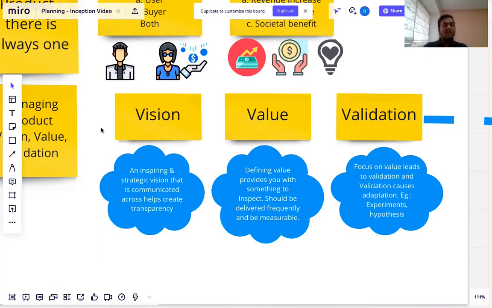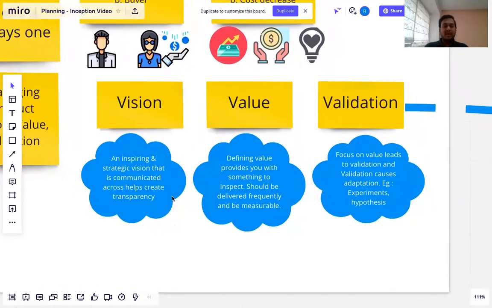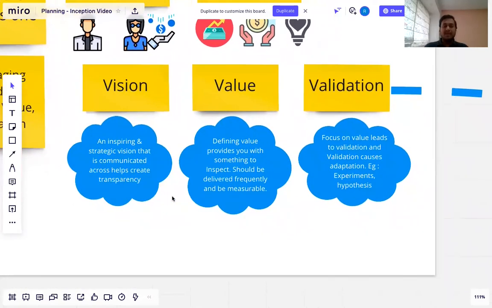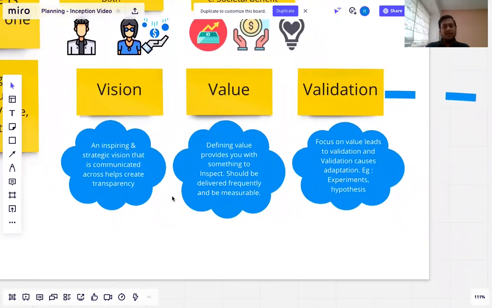If I have to give an example, say Uber. Uber's vision statement talks about providing transportation and making it as reliable as water for everyone and everywhere. For another example, say Google. Google's vision statement talks about providing data access to everyone universally, and making it available instantly. So that's how your vision should look. It should align your people and it should create transparency.